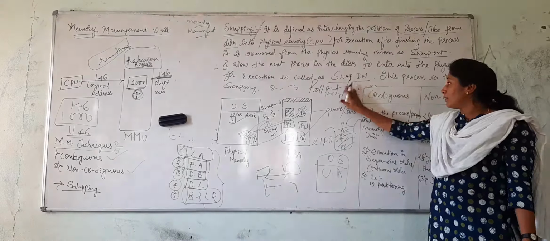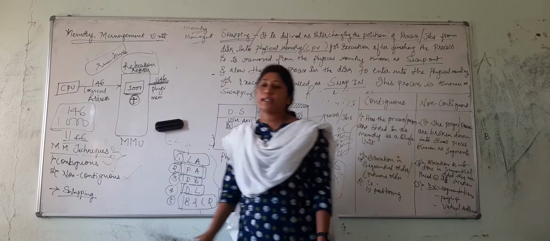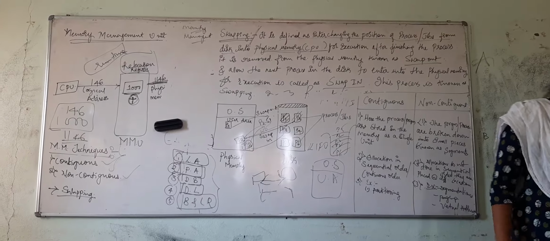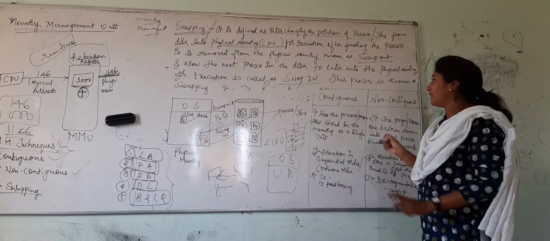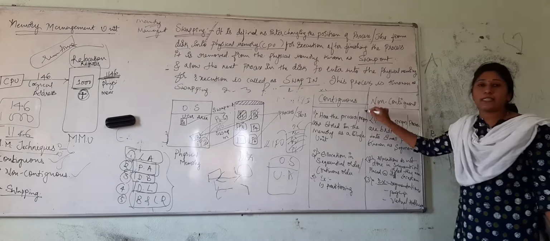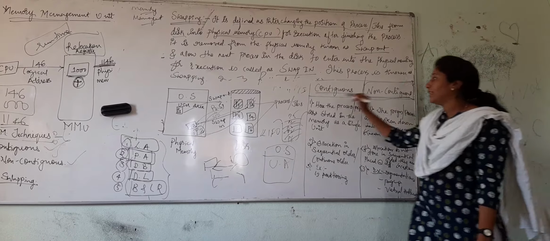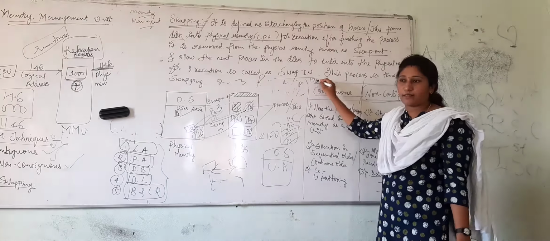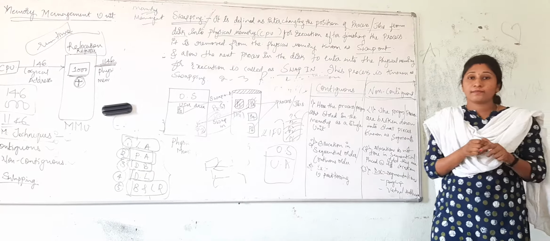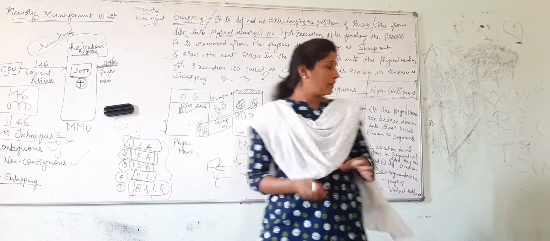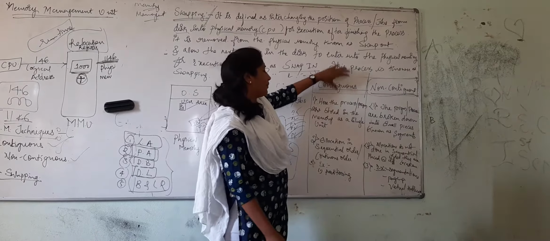Now we shall go with the next concept, known as the techniques. What are the different techniques in memory management? There are mainly two different techniques. One is called contiguous memory, another one is non-contiguous memory. These are memory allocation methods. As the name itself indicates, contiguous means continuous. In general also you can predict it.